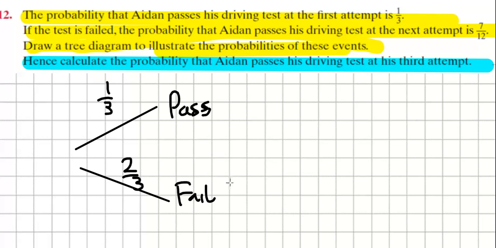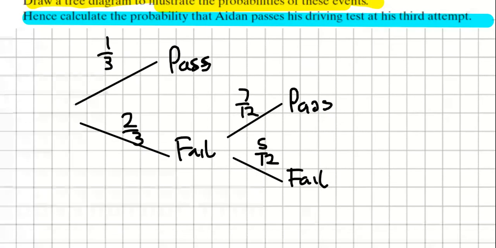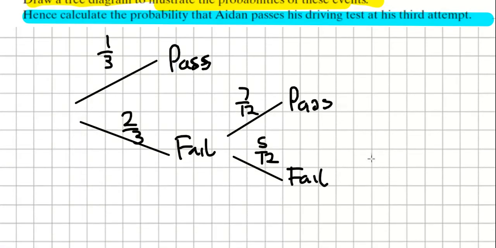Okay, what about the second attempt? 7 in 12, yeah, of passing. And then what about failing? Fail is 5 out of 12. No point continuing here, is there? And that's technically my answer, but what I'm going to go for next is passing on your third attempt. Still 7 over 12 because you failed your most recent test.